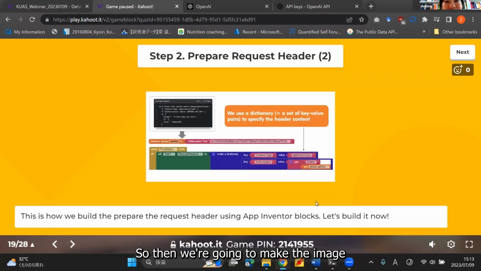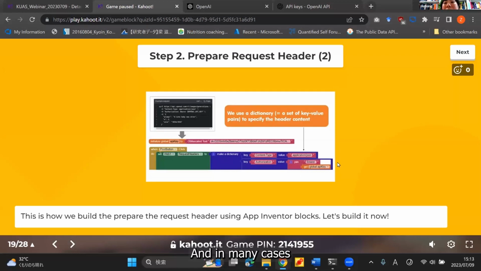Today we're going to make the image generating app, right? So the header, the information we need to prepare is here. We need to specify the content type, and then you might ask me why content type? There's no why. It's just like grammar rules. You need to specify content type.